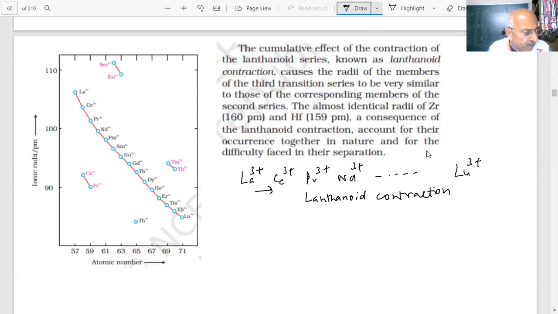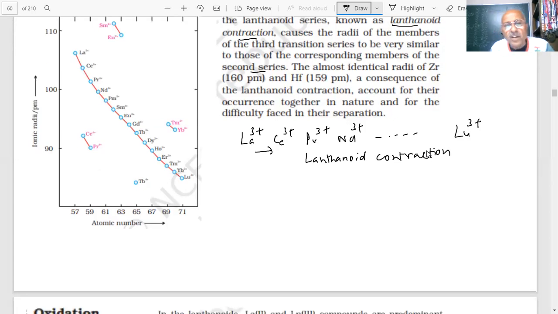What is the importance of this, student? What is the cumulative effect of the lanthanide contraction? This is an important question, student. Because of the lanthanide contraction, the radii of the members of the third transition series become similar to the members of the second. I have discussed this in the transition elements.